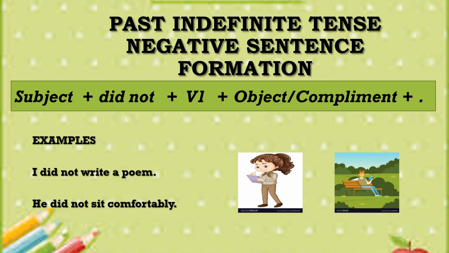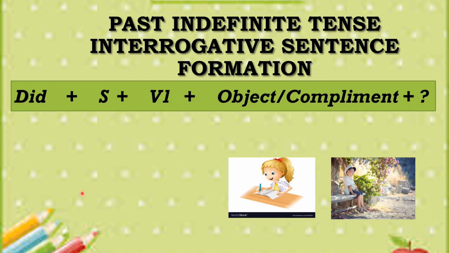Now let's move on and talk about the interrogative sentence formation of past indefinite tense. See the formula. First you put did at the start of the sentence, then you put the subject. Thirdly comes the form of the verb, which is again the first form of the verb.